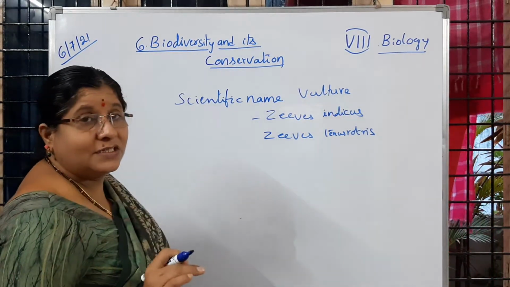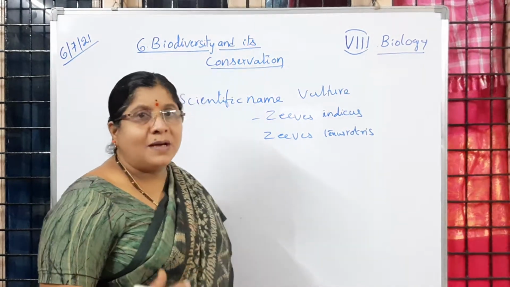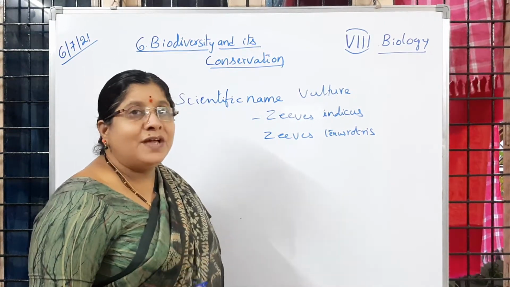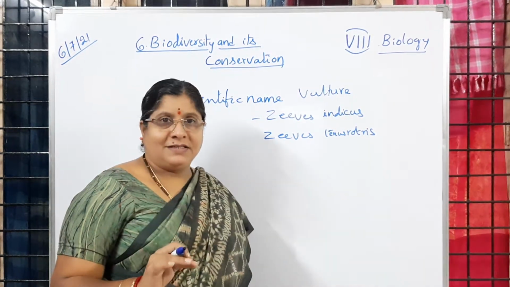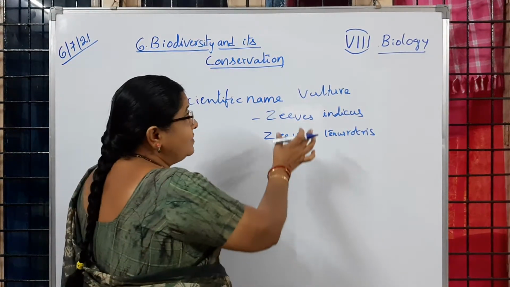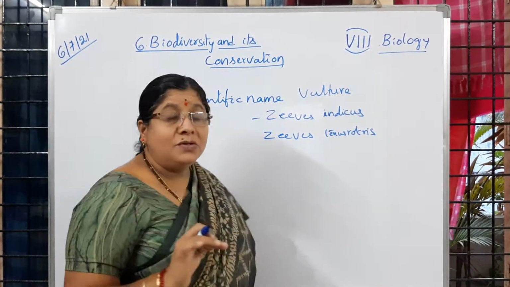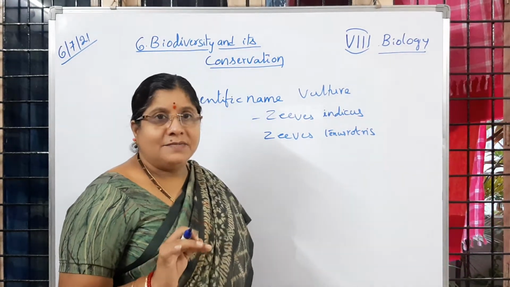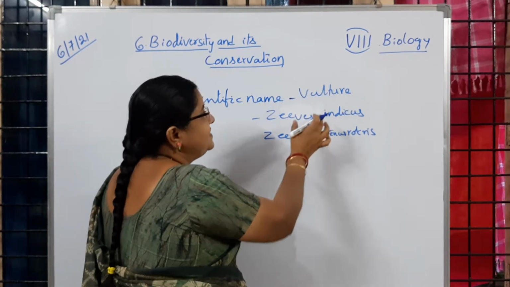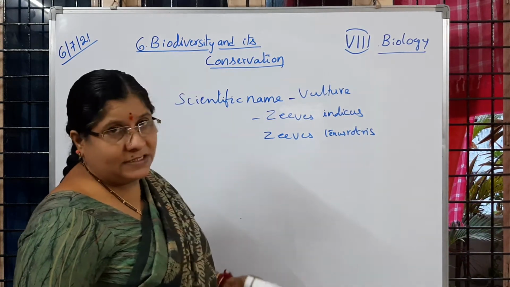Why should we learn about this, children? Vultures earlier were seen in large numbers in our country. We can take our state, Telangana. But now we are not observing them. What are the reasons? Why should we conserve them? Just now I said vultures are natural scavengers. They eat the dead organisms. Is it clear? Then the scientific name of vulture is Gyps indicus or Gyps tenuirostris. Is it clear to you?